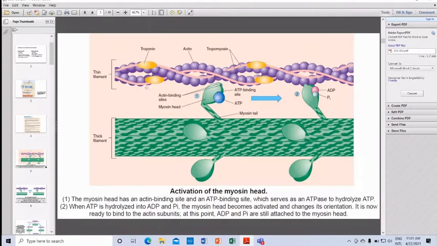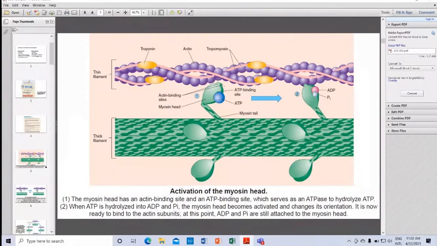Okay, so let's see the picture. Activation of the myosin head is mainly shown here. This is the thin filament, that is the actin, and this is the thick filament. This is the myosin head. This myosin head has an actin binding site, and the upper one serves as an ATPase. It serves as an enzyme to hydrolyze the ATP.